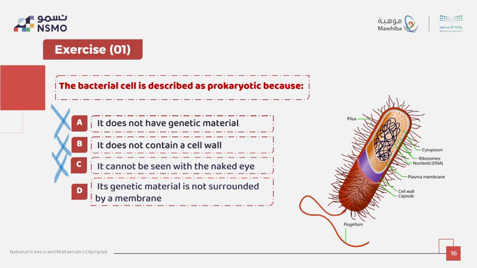The last one, its genetic material is not surrounded by a membrane, is the correct answer, because in a bacteria cell the DNA is free in the cytoplasm since they do not have a true nucleus. Because of that, we see the nucleic material here. This is the defining feature of prokaryotic cells. You can see it in the diagram on the right: the DNA is located in a region we call the nucleoid, before a nucleus.